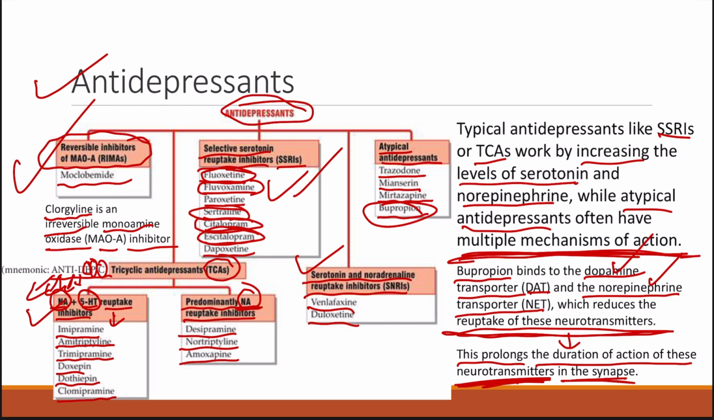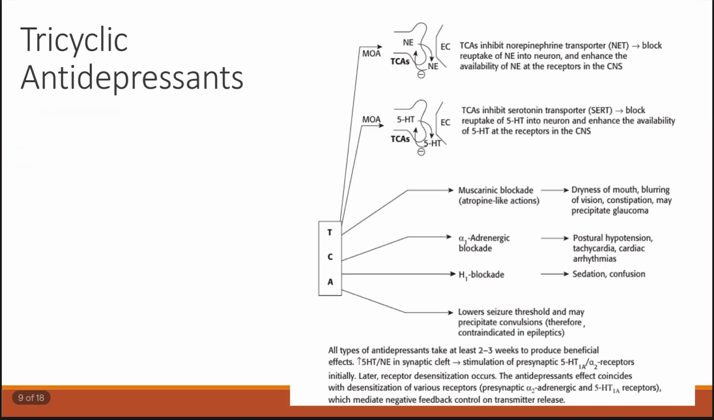So atypical antidepressants act by several other methods apart from increasing the levels of only serotonin and norepinephrine in the synapse. They can also increase the levels of dopamine. So this is about the classification of the antidepressants. Now let's go to the first class, the tricyclic antidepressants.